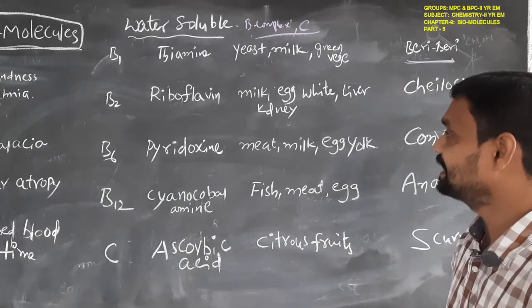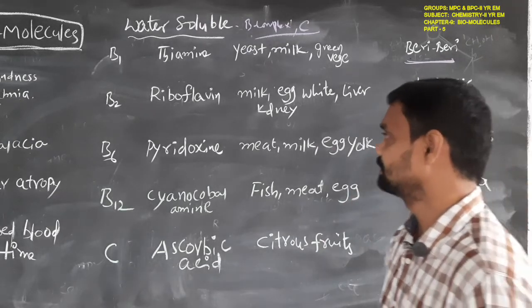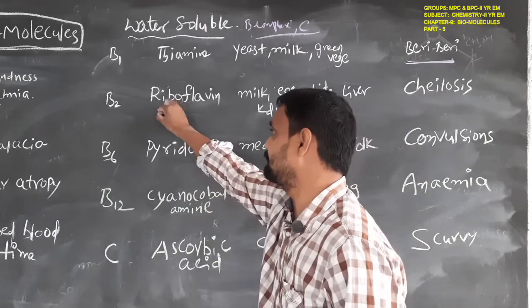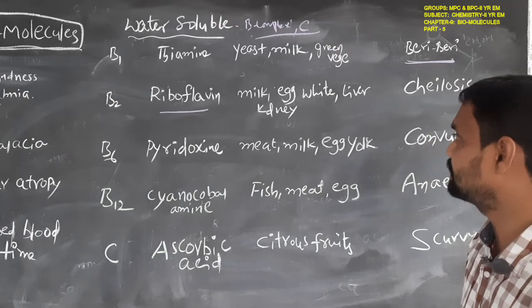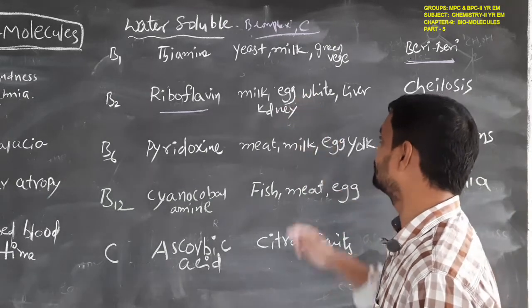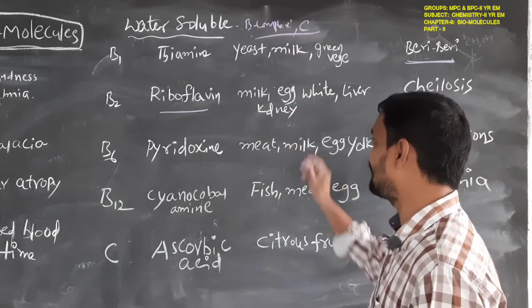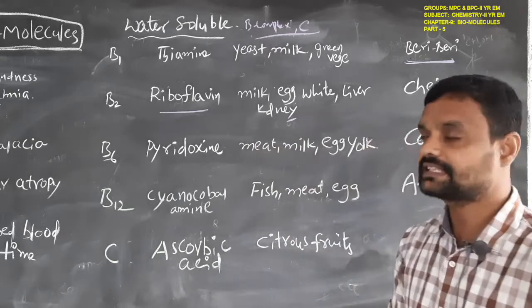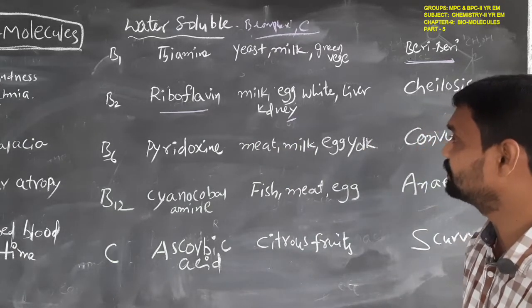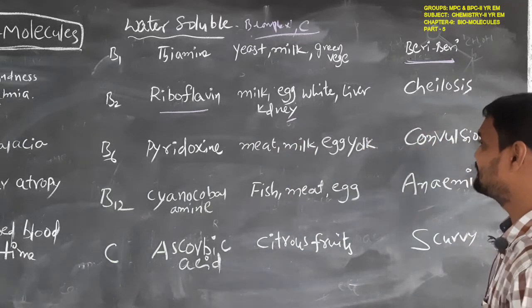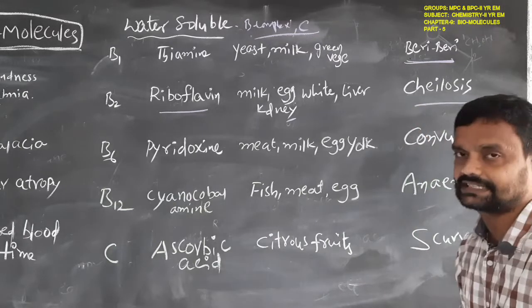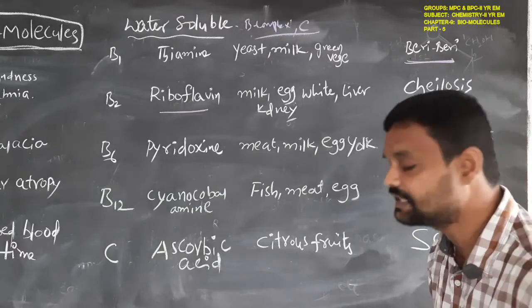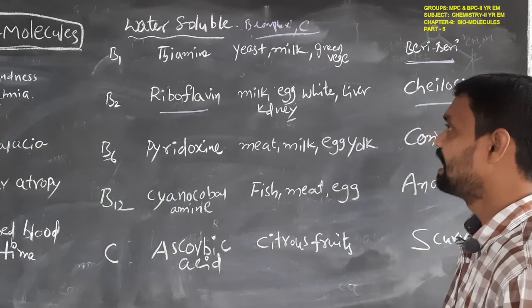Beriberi. Then vitamin B2. The name of vitamin B2 is riboflavin. The main sources of vitamin B2 are milk, egg white, liver and kidneys. And the disease for deficiency of vitamin B2 is cheilosis.